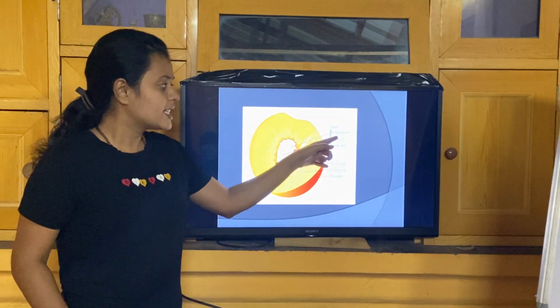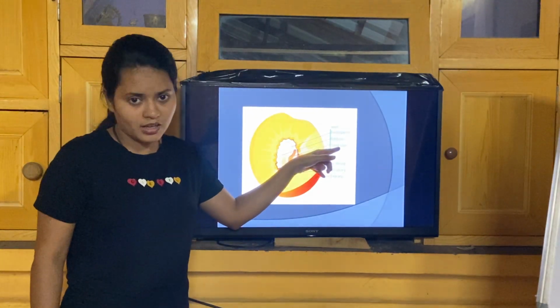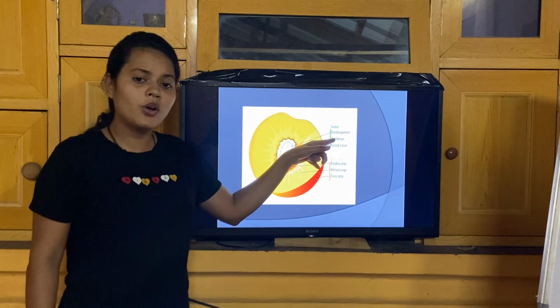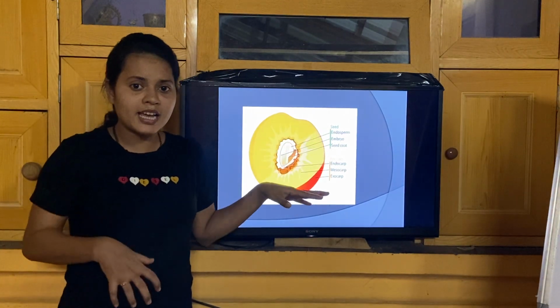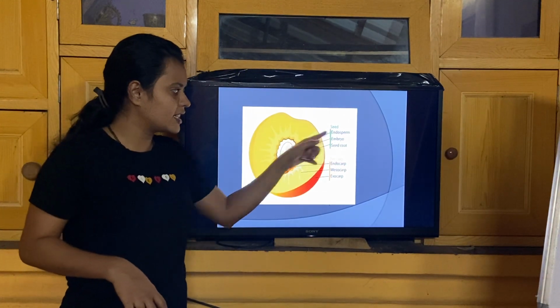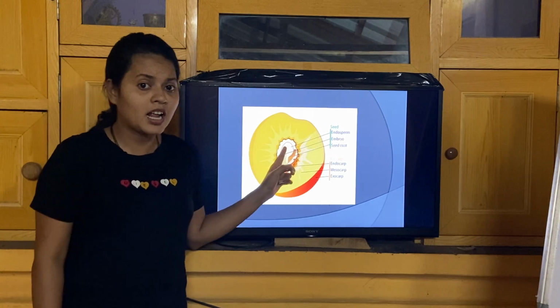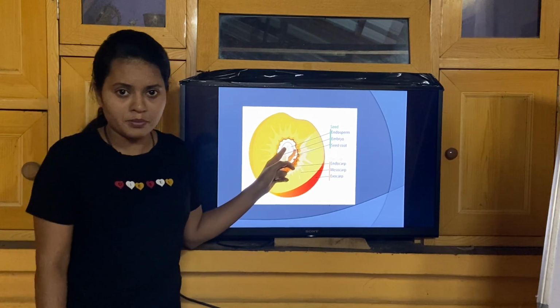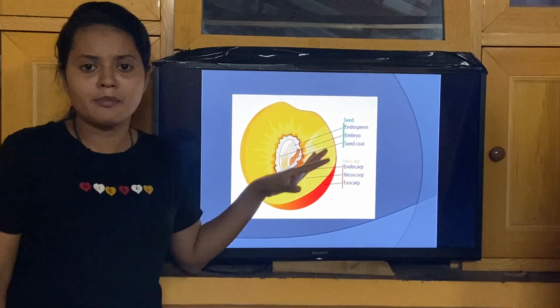And as I told you, the seed has the seed coat outermost, then it has the embryo, and if endosperm is there, then we say that this particular seed is an albuminous seed or endospermic seed. So this is a typical example of the fruit.